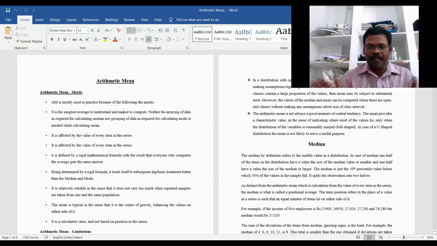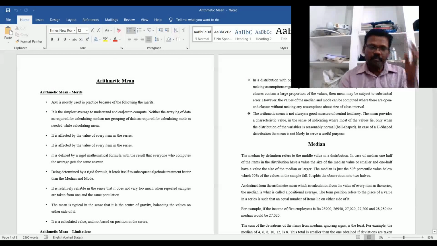It splits the observations into two halves. It is the second quartile, 50%. If you take 100%, exactly the 50% value is taken. That's why the median value divides the entire data into two halves.